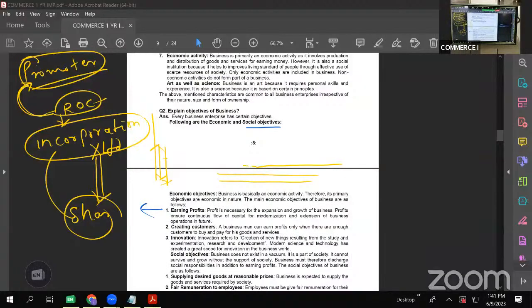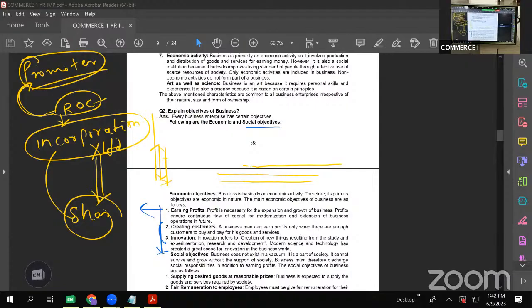That is one. Then innovation. I told this point here only. Innovation is, if any business wants to survive in the market, it has to be innovative. With the old conventional traditional methods, nobody can survive in the market. That is the reason we get new models in the mobile industry. So to survive, they have to come out with these new innovations. So only three points are there. These are the economic benefits.